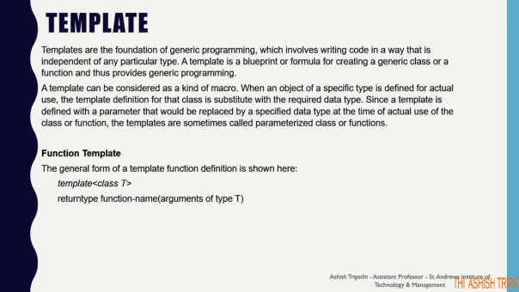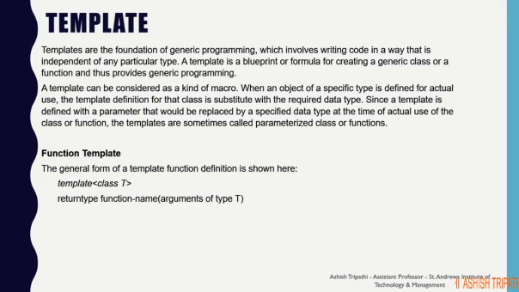When an object of a specific type is defined for actual use, the template definition for that class is substituted with the required data type. Since a template is defined with a parameter that would be replaced by a specified data type at the time of actual use of the class or the function, templates are sometimes called parameterized classes or functions.